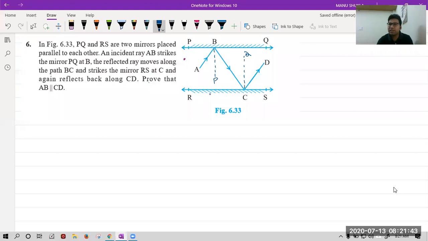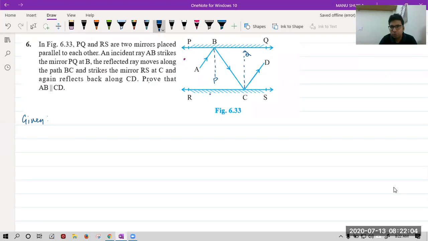So our construction is to draw perpendicular or normal BP and CQ as shown in the figure. Let's write what is given to us. I forgot to write the given part. Angle ABP is equal to angle CBP.